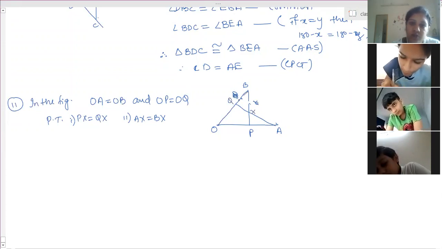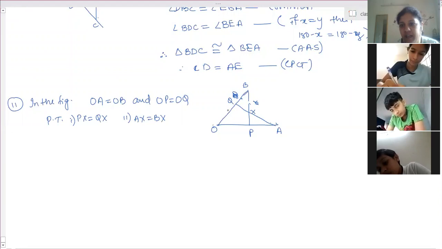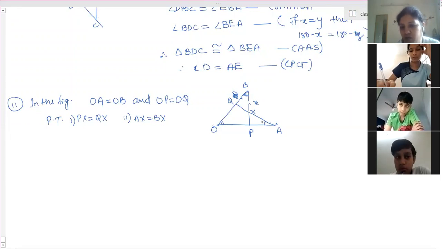So first you have to prove triangle BOP and triangle AOQ congruent by SAS. OA is equal to OB, OP is equal to OQ, and angle O is the common angle. So therefore by CPCT, angle OBP and angle QAO are equal. Now use these two triangles,